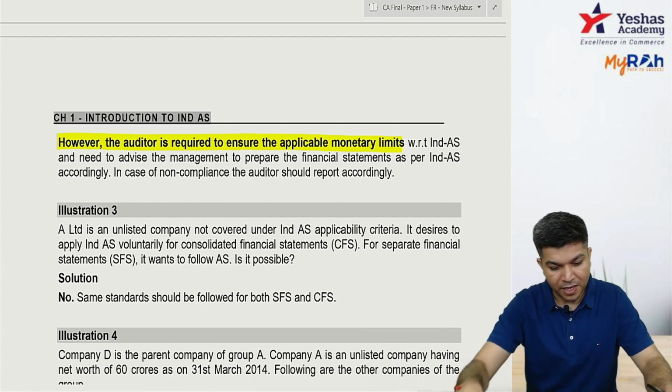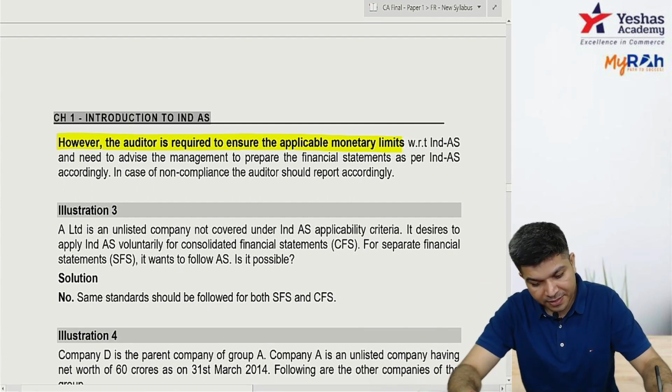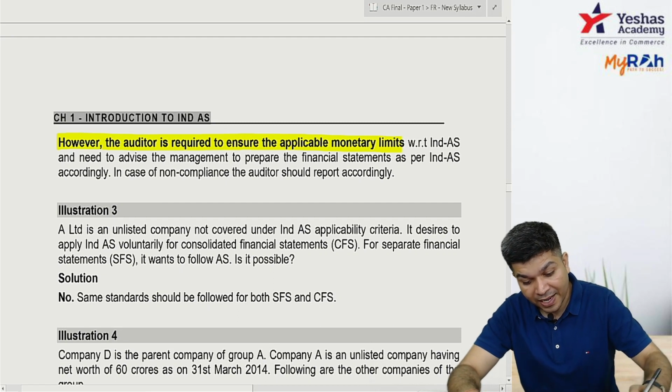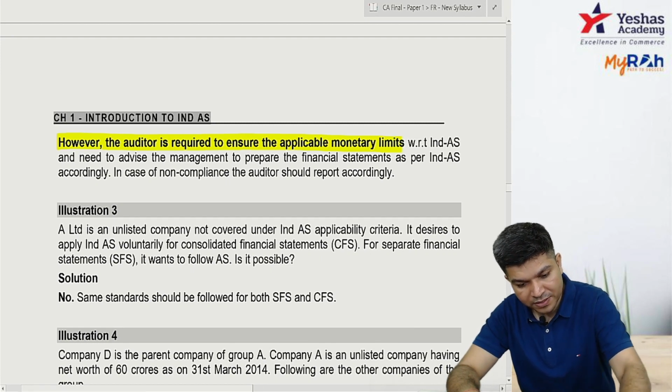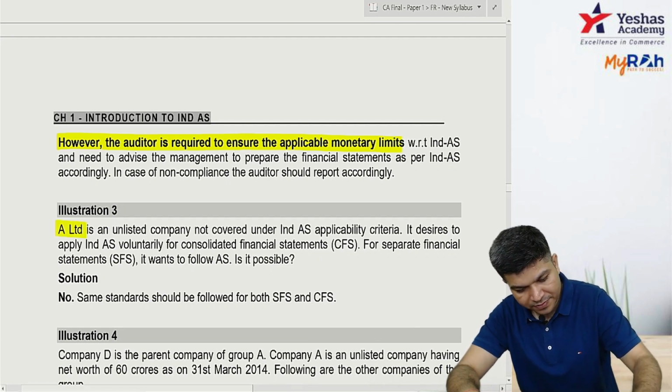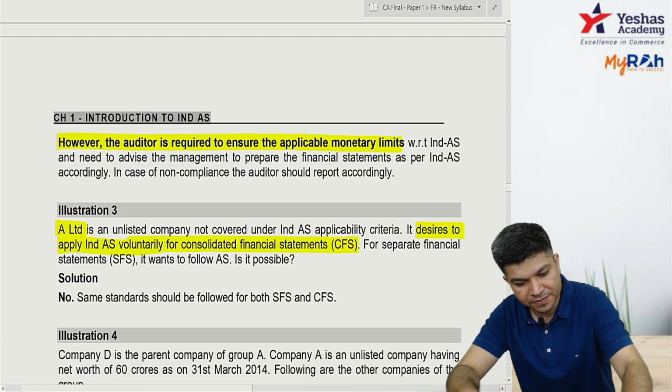Okay. Now, A Limited is an unlisted company not covered by IND AS, but they have adopted IND AS voluntarily. A Limited desires to apply IND AS voluntarily, but only for CFS.